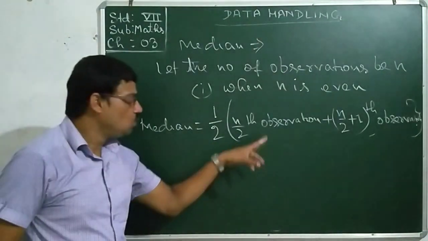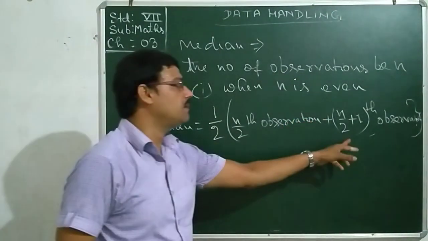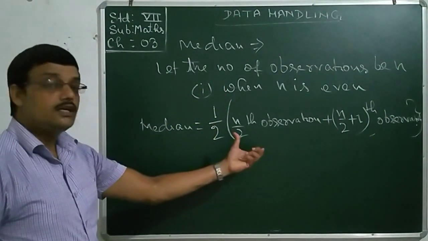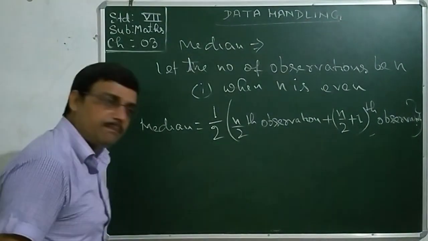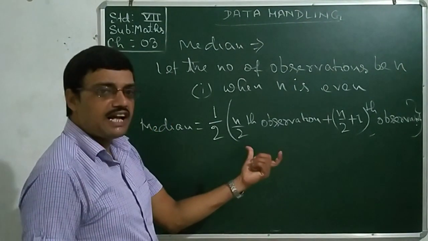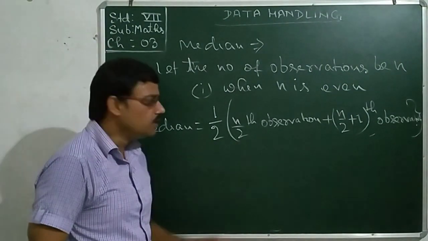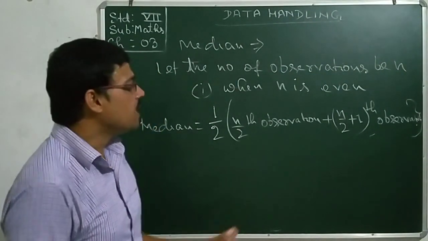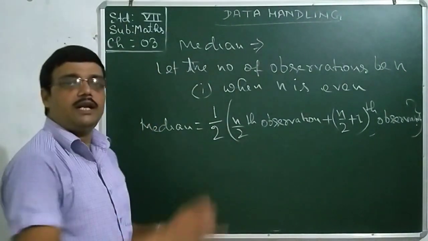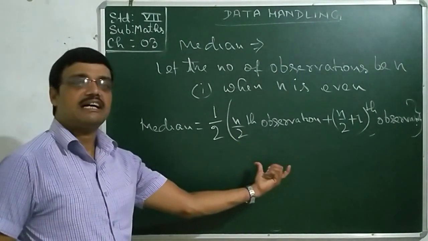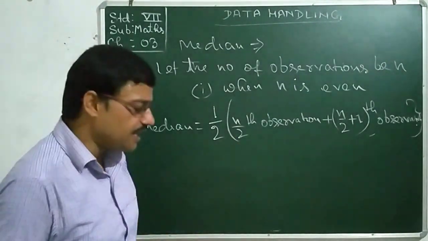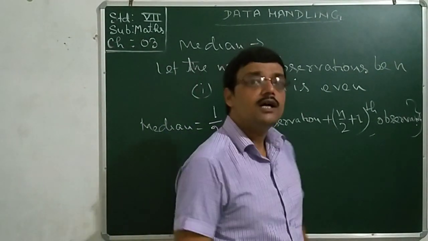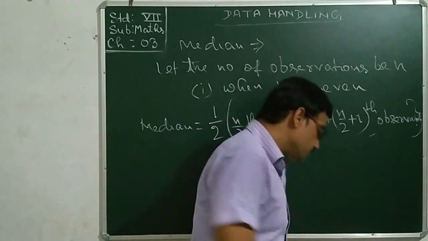Median equals 1 by 2 into the n by 2th observation plus the n by 2 plus 1th observation. That means the numbers are even and we need to find the middlemost value. You will realize that in the middle there are two values. While solving the sums, we will do it practically: take out the average of only the two numbers lying in the middle after making the array, that means after arranging in ascending or descending order. That is the median.